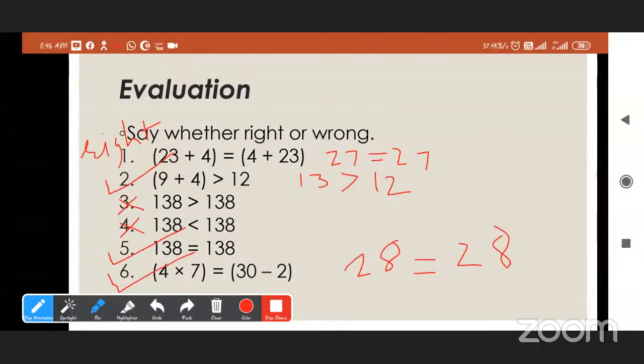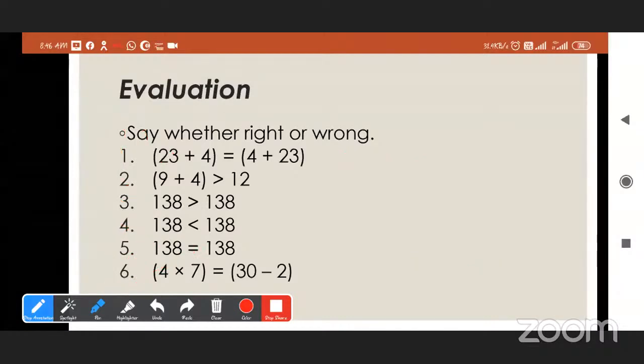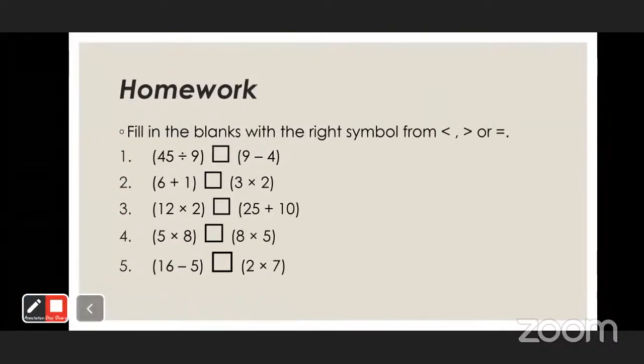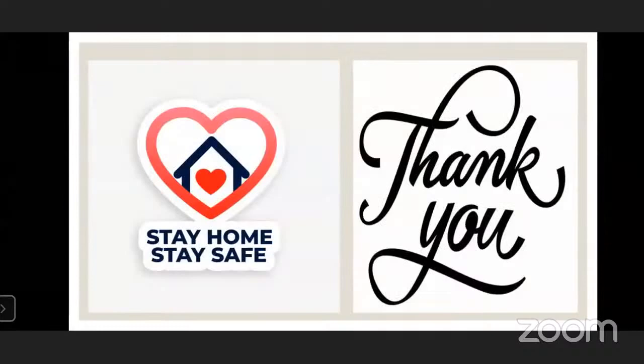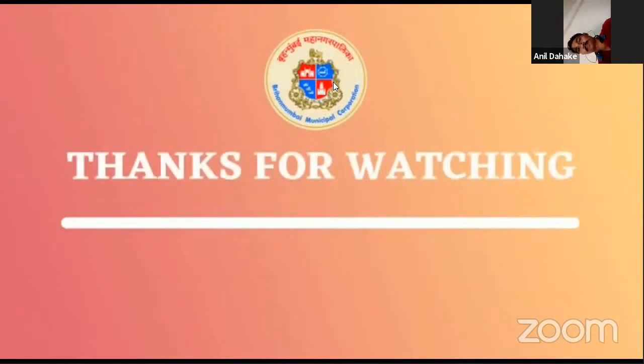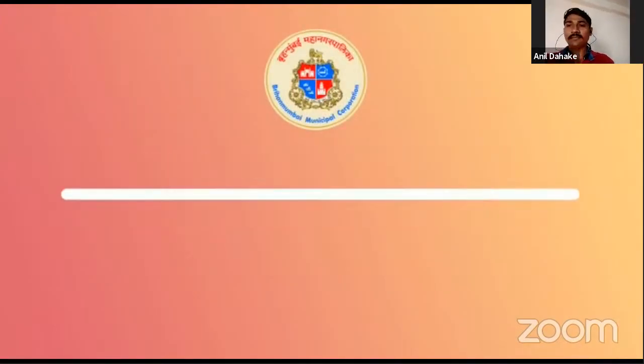We solved all of them. Now, this is for your homework. Fill in the blanks with the right symbols from greater than, smaller than, or equal to. This one is for your homework, and we will end here today's topic. Thank you.